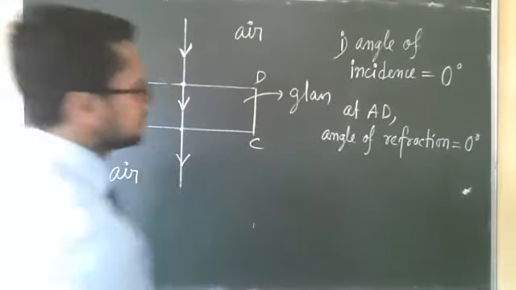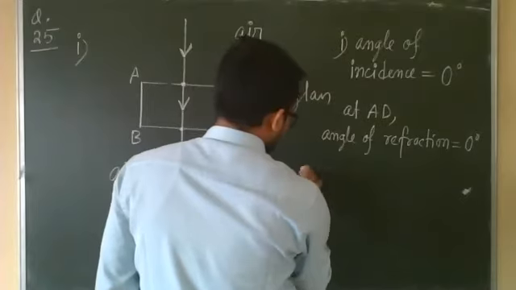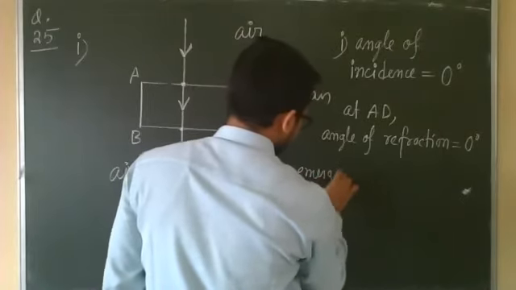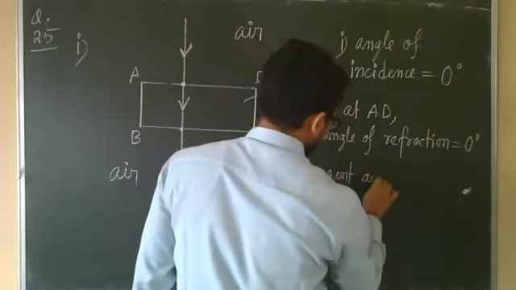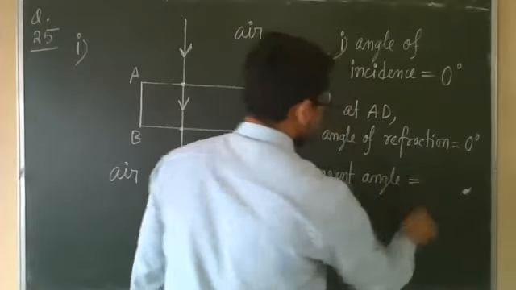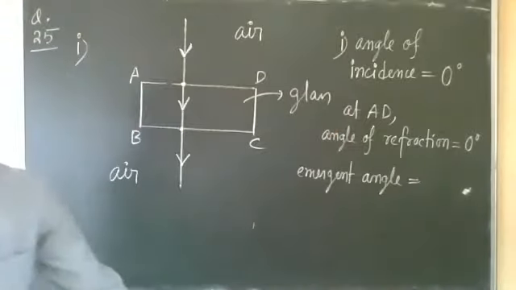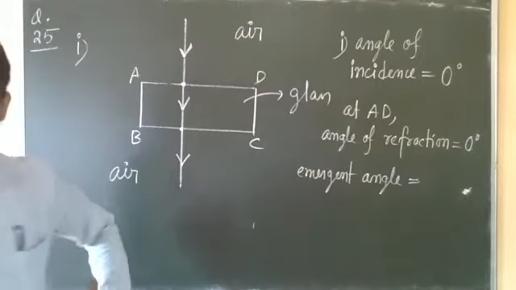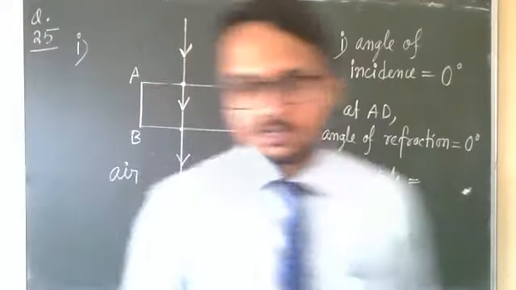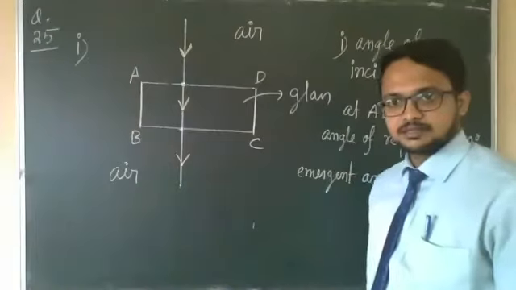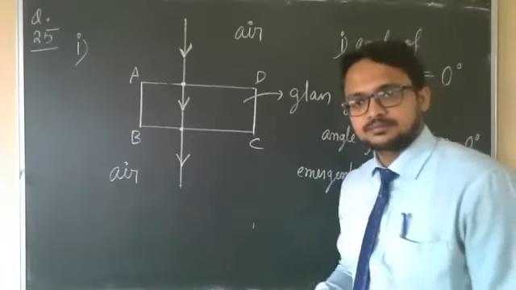Third question. Emergent angle. Think and then tell. How many students can tell? Yes, one student, 2 students.